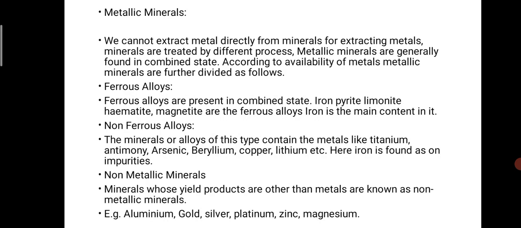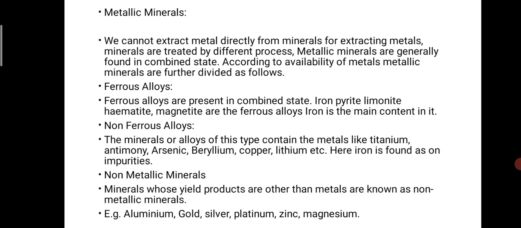Then metallic minerals. What are metallic minerals? Minerals that act as metals. We cannot extract the metal directly from the minerals. For extracting metals, minerals are treated with different processes. Metallic minerals are generally found in the combined state. According to the availability of metal, metallic minerals are further divided as follows. That means metal cannot be directly extracted from the minerals, so they have to go through different types of processes, and they are converted into ores, alloys, and finally the purified metal is formed.